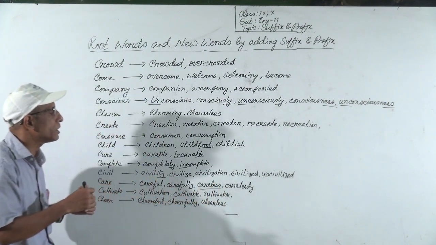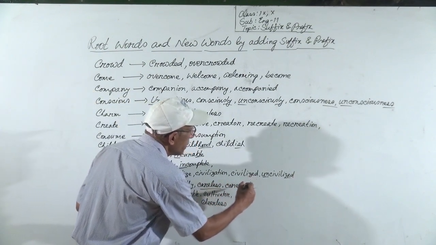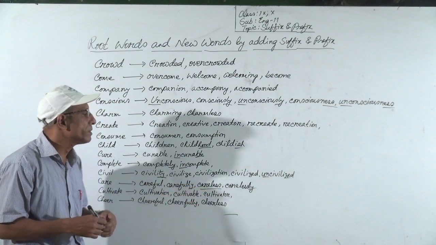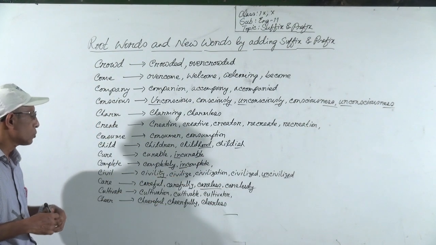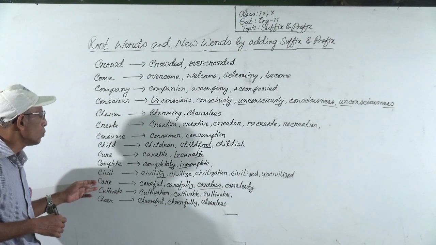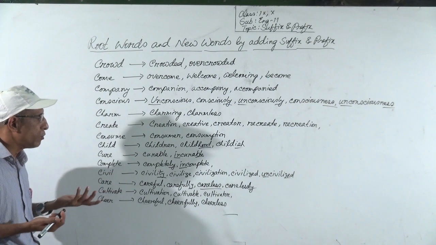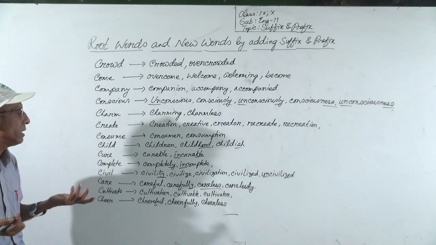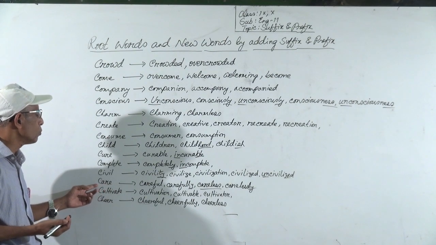Or we can use carelessly. When we add ly with the adjective, then it will be adverb. So from this root word care, we can use careful, carefully, careless, or carelessly. Any part of speech we can make from this root word.